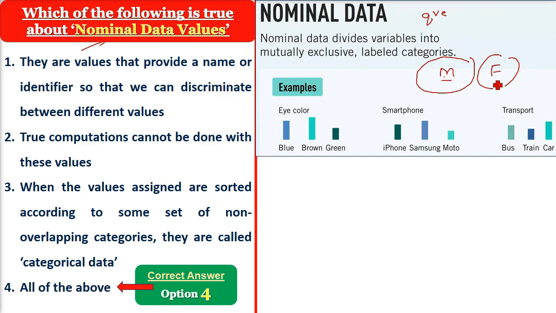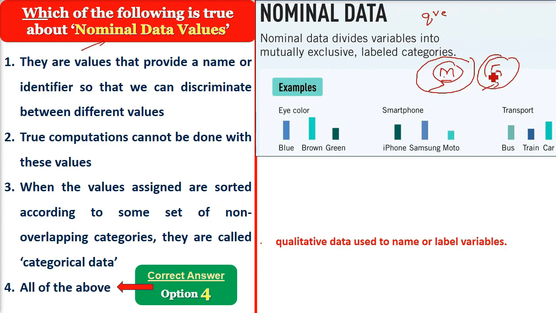They have to be mutually exclusive. That is, male cannot have any overlapping with female. And these are label categories. M and F are the labels being used. So let me tell you, nominal data is qualitative data. There will be no quantity involved. It is used to name or label variables. For example, I labeled it as M and F for the male and female categories.